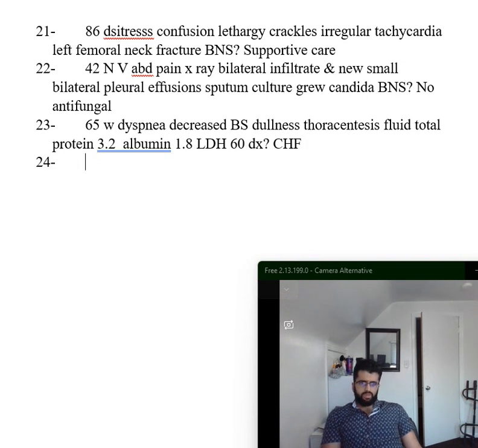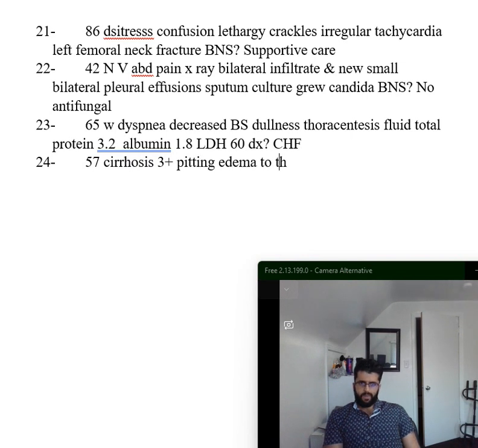Okay, now we have another patient, 57, who came in with cirrhosis and 3+ pitting edema to the thighs bilaterally. What would you do for this patient? What causes this? And then you check the acid-base disturbance. This is an acid-base disturbance situation. They give you a pH.